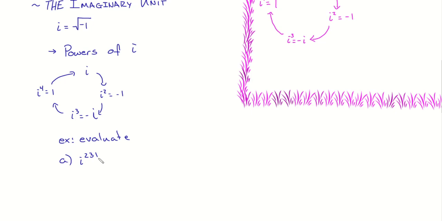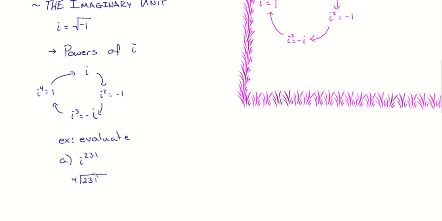Everybody okay with there being only 4 options for a remainder when dividing by 4? And we also agree there's only 4 steps here. So let's do something. I want to take this number and make it one of these, because I know it's going to be one of them. All I need to know is that this is like i to the 4th some number of times, which just does a full circle. I just need to know how much is left over. With that, I'm going to do 231 divided by 4.